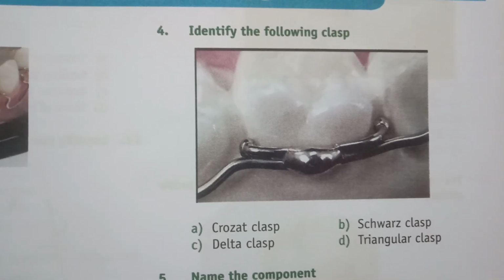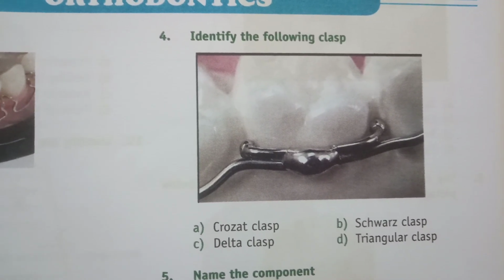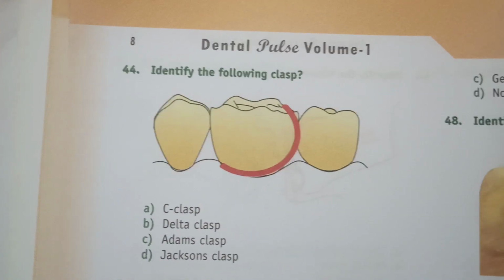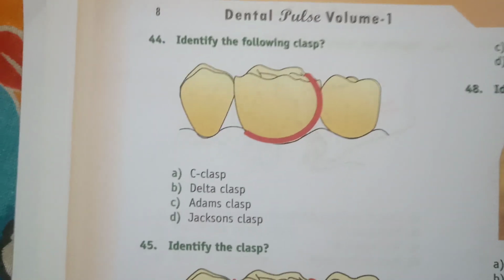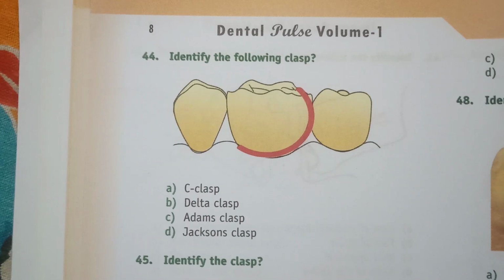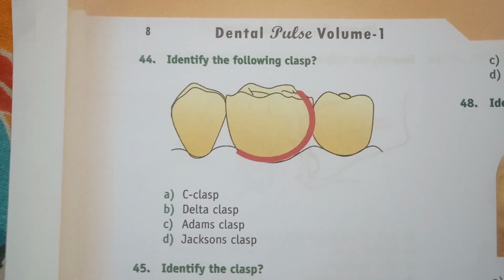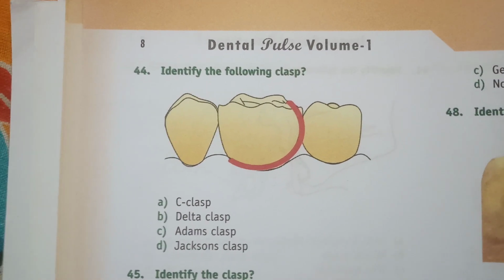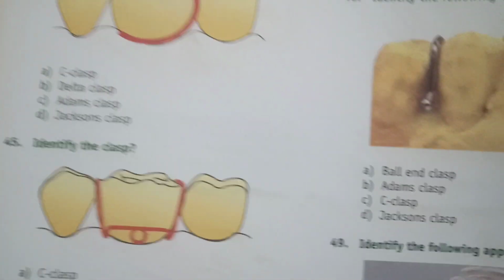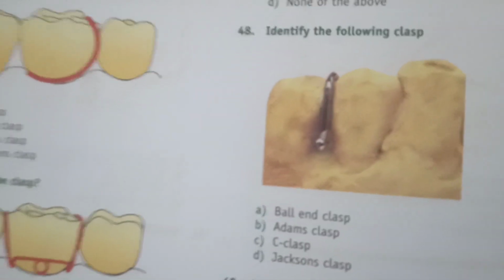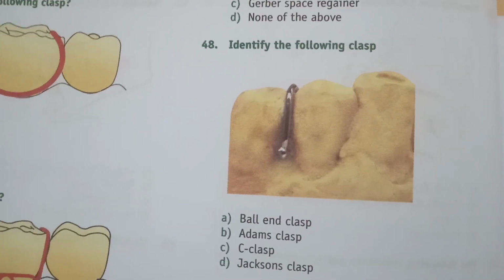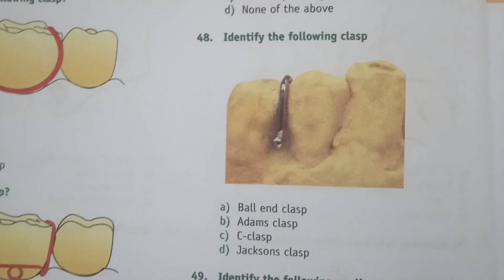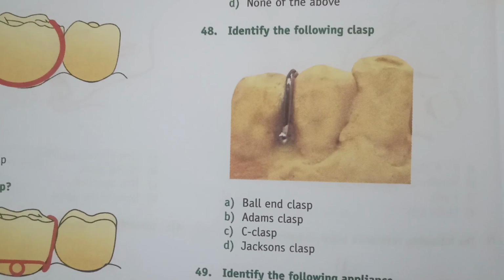In recent examinations, we have seen repeat questions from clasp design. Now this, you can easily make out from the design of this clasp. It is C clasp. It looks like C and the name is also C clasp. Now next picture, you can see the ball end here. So according to the design, the name is also ball end clasp.